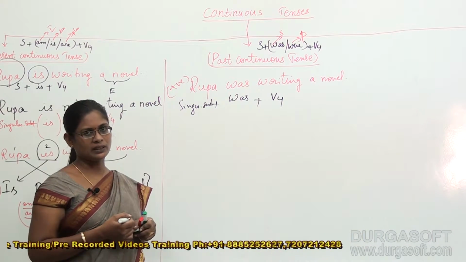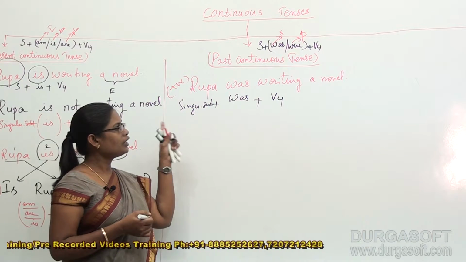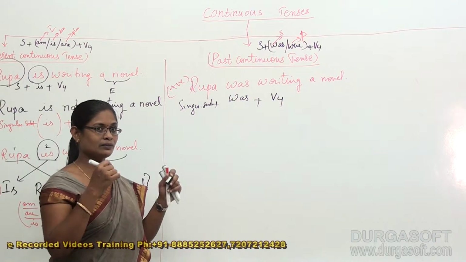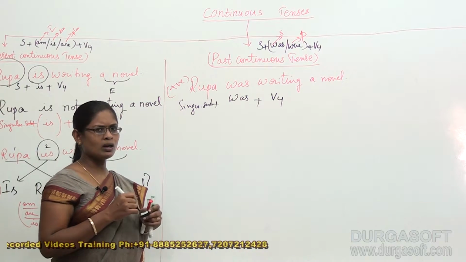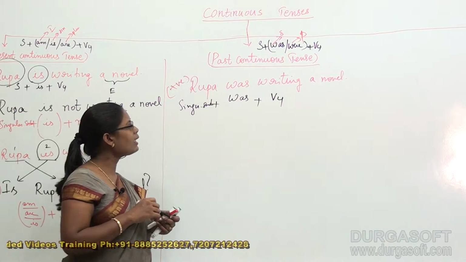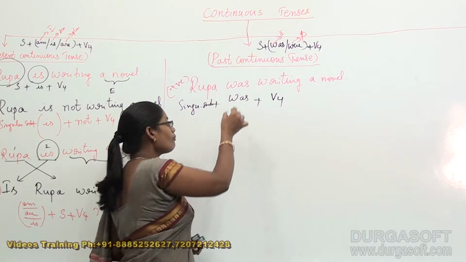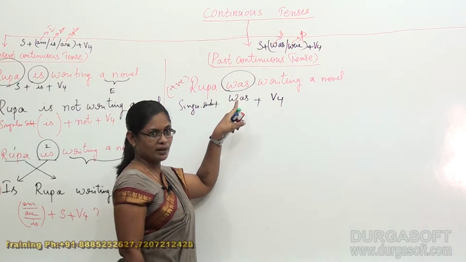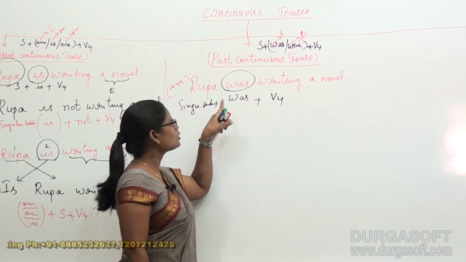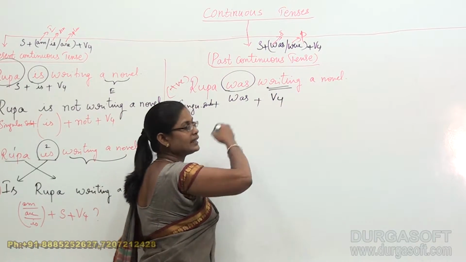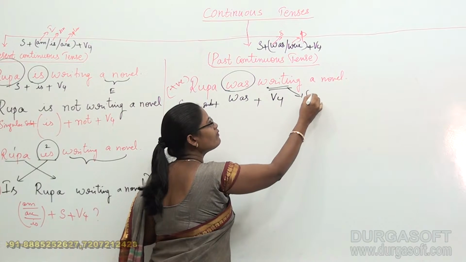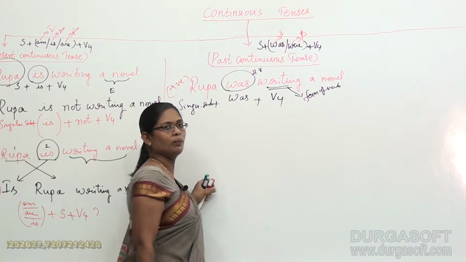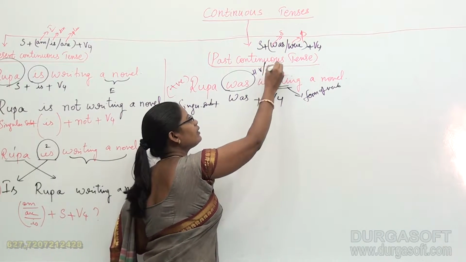This is my positive sentence, and it is also very easy for us to convert into negative sentence. How many sentences we have dealt with? Just adding not beside the helping verb. What is the helping verb here that is provided? Exactly, that is was. So this is the helping verb that is provided in our sentence. Okay, so it cannot be a helping verb. It can be called only a form of verb, and it is called helping verb or an auxiliary verb.